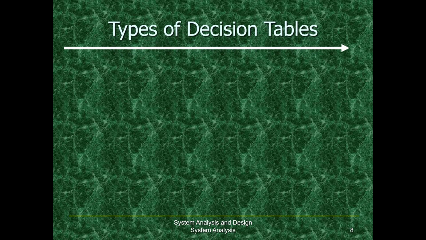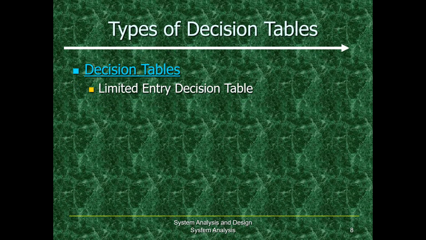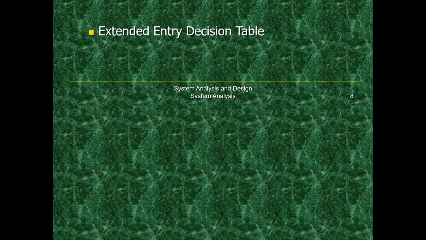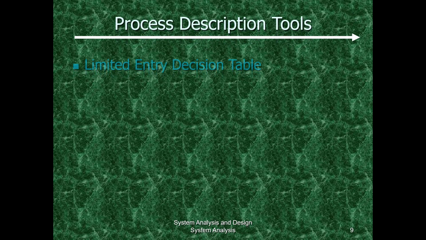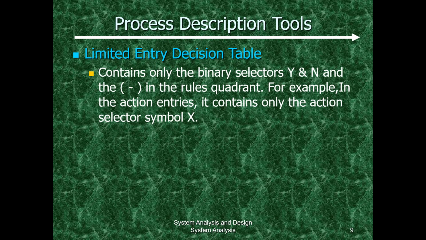Now we will be discussing the types of decision tables. One is limited entry decision tables, 2 mixed entry decision tables, third is extended entry decision tables. So limited entry decision tables contain binary selectors Y and N and minus in the rules quadrant. For example, in the action entries, it contains only the action selector symbol X. X means that the outcome is accepted, the outcome is positive, or the outcome is true. That is what X represents in our examples.